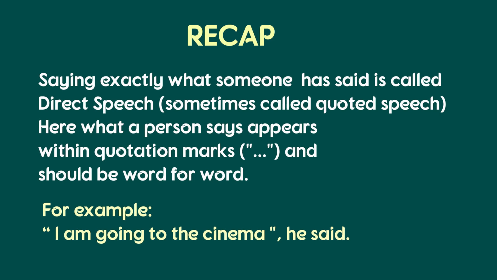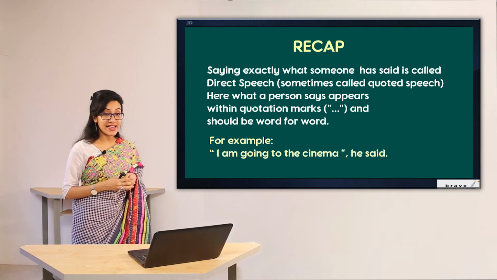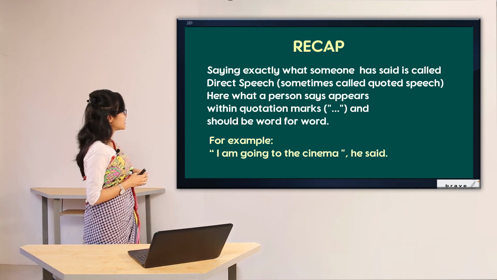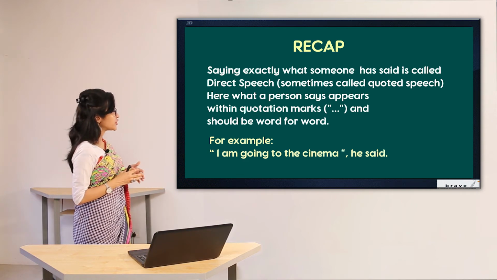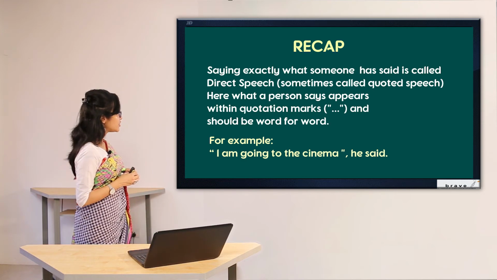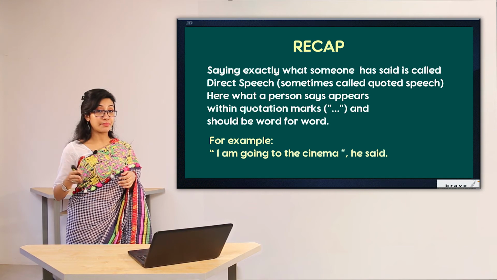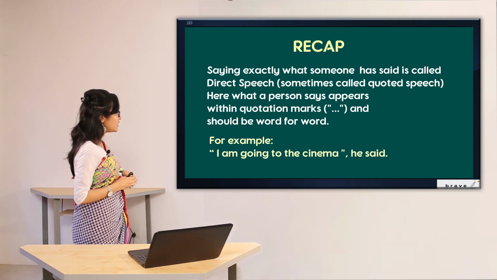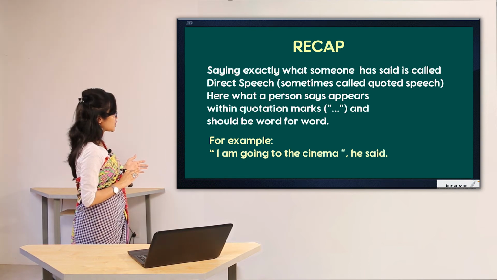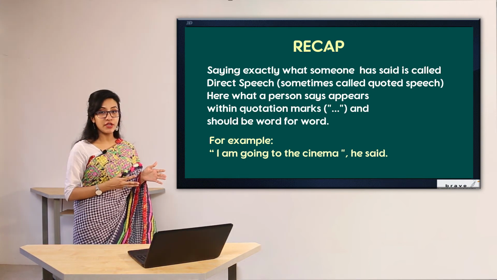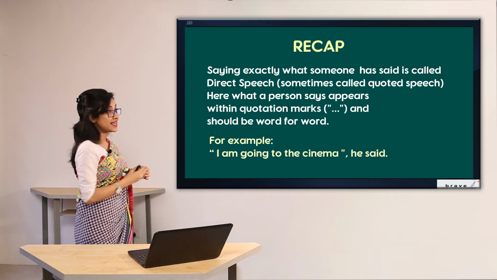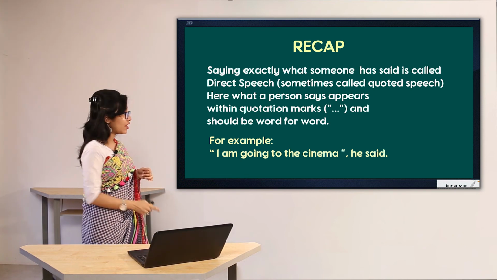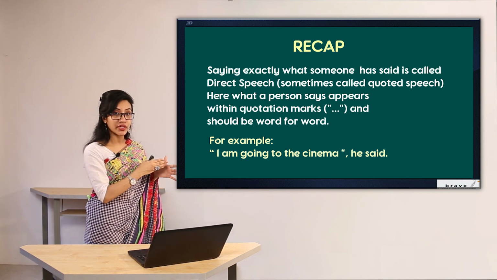So what have we learned in today's class so far? We have learned that saying exactly what someone has said is called direct speech. Sometimes it's also known as quoted speech. Here, what a person says appears within the quotation marks and should be word for word. That means the exact words. For example, "I am going to the cinema," he said. So we can see that inverted commas have been used. The speaker is saying exactly the same words that the speaker has said, and "he said" has been added at the end of the sentence. Now, I can use the "he said" part at the beginning as well. That's also correct.